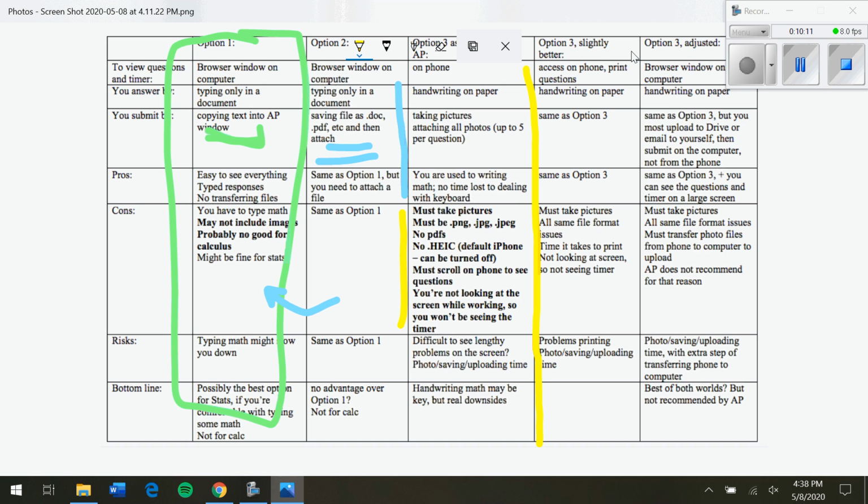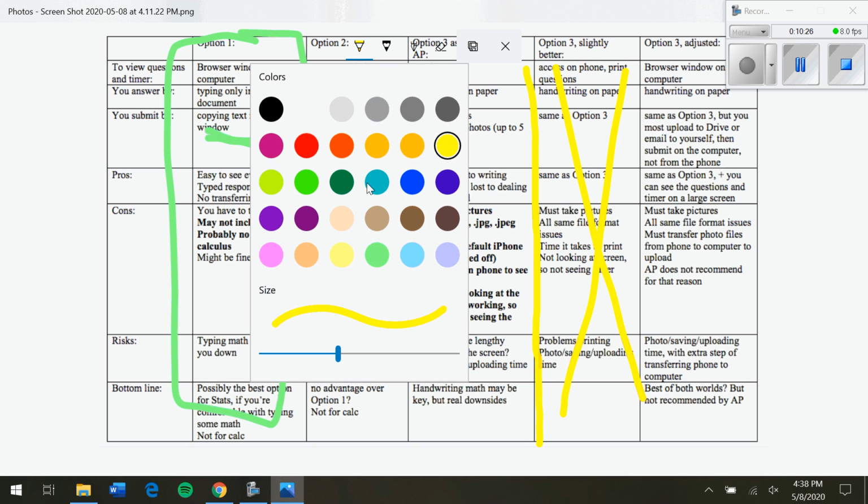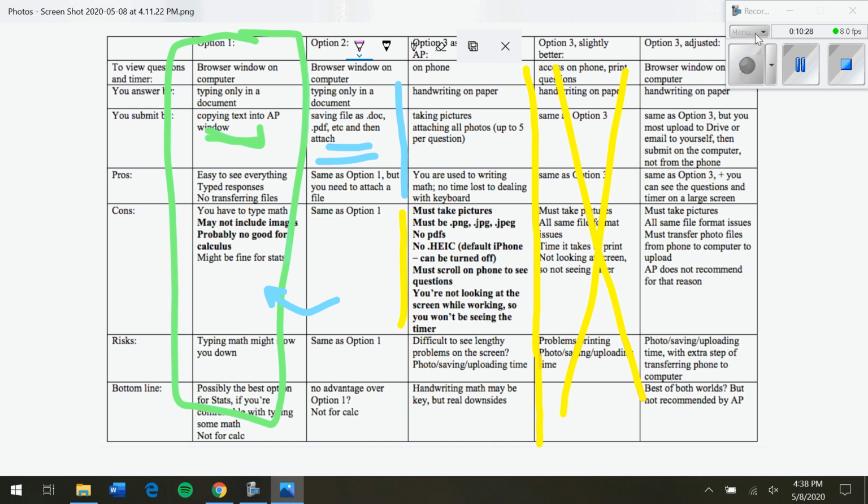Option 3, I don't really like this one. It says access on your phone, print out the questions, handwrite it on that, and then take a picture. I don't know. I would say probably don't do this. That's just me. But option 4 is also a possibility.